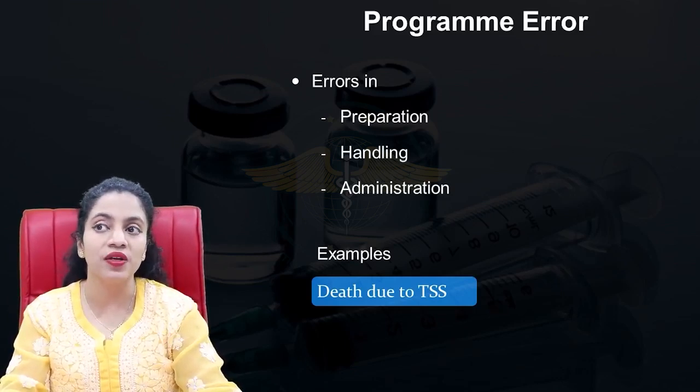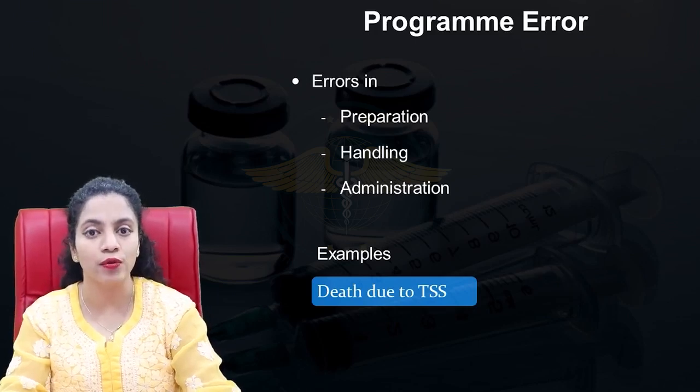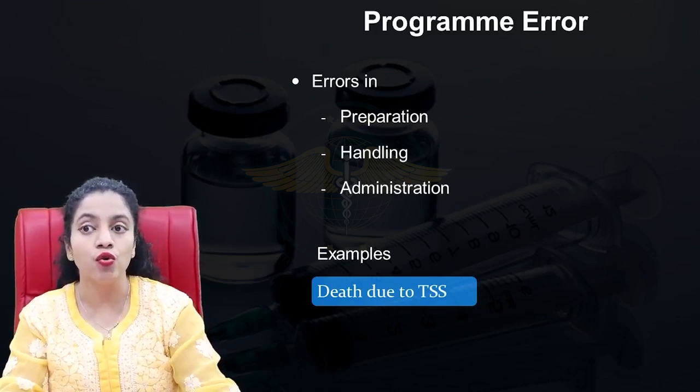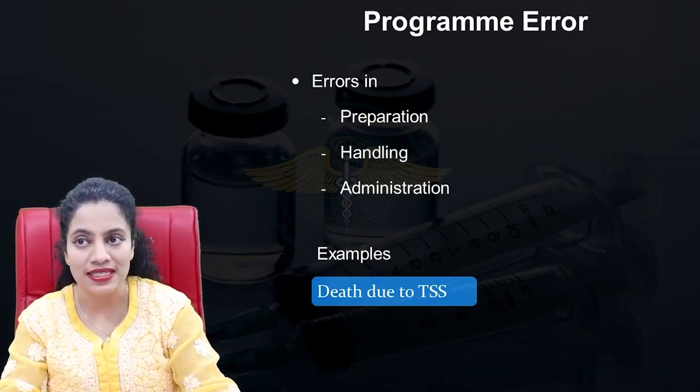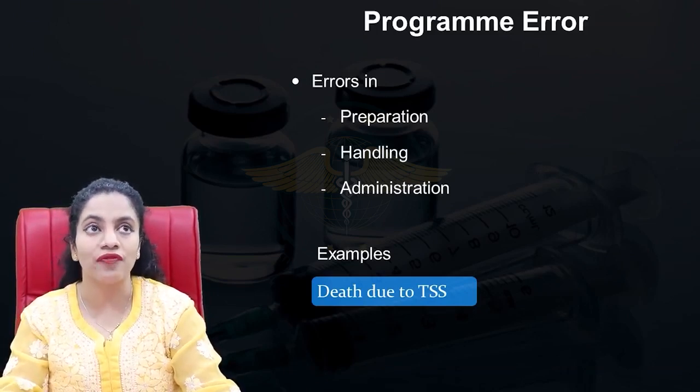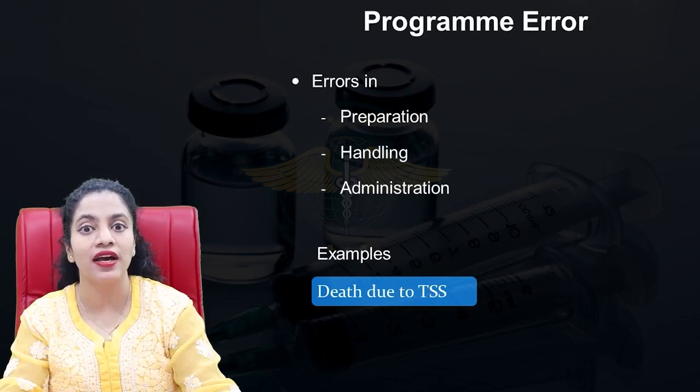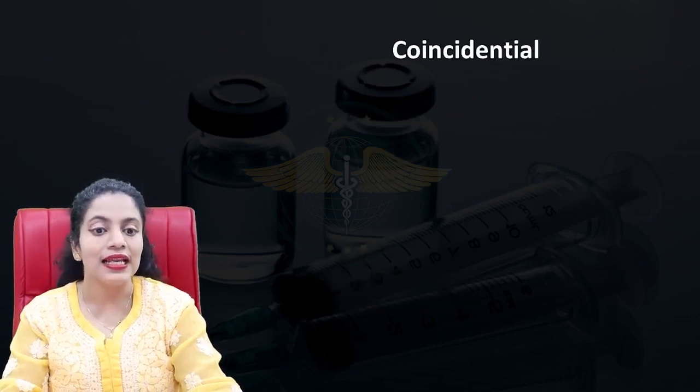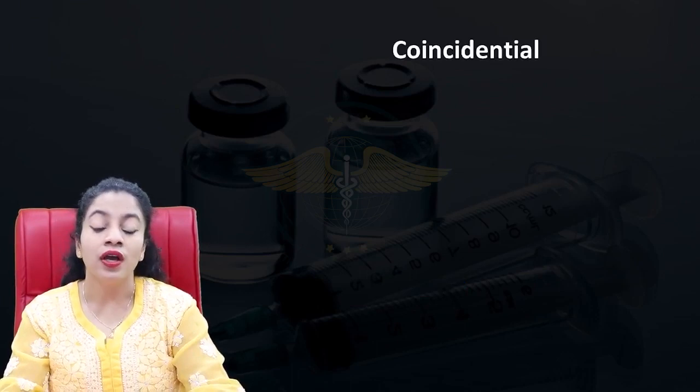That's why we need to be very well trained: use the diluent which comes with the vaccine. Do not mix vaccines which are not to be mixed. Maintain a particular distance of 1 inch between two vaccines if they are given on the same side. Next, let's go on to coincidental.